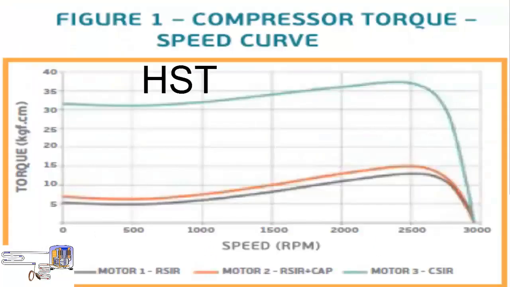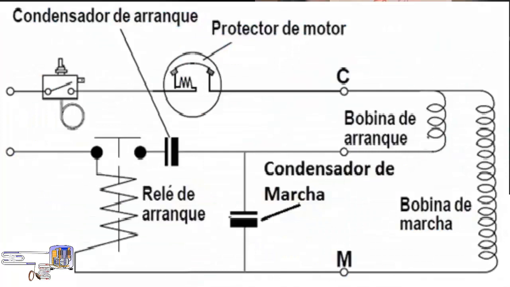HST motors use CS, capacitor start, and CSR, capacitor start, run, motors. The CSR system includes a starting or intensity relay, a starting capacitor, and a running capacitor.